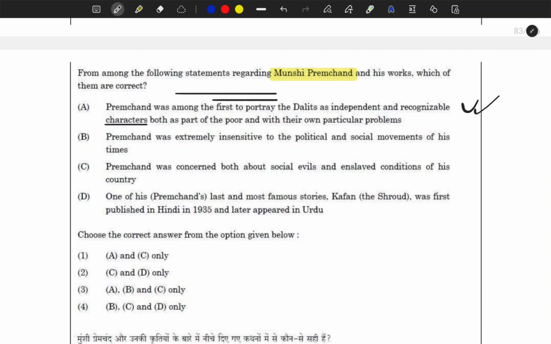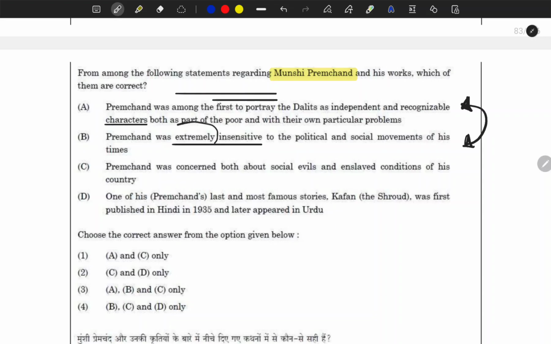Next, Premchand was extremely insensitive to political and social movement of his time. How can it be? Don't you see that these two statements are contradictory to each other? On the one hand, he is saying that he was one of the first to portray Dalit as an independent and recognizable character, and writing about Dalit means he was sensitive to social movement. Then why here are they writing that he was extremely insensitive?